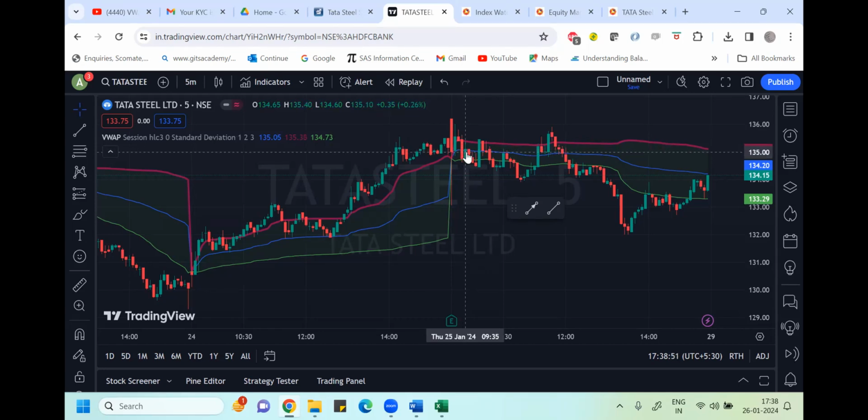So there's a possibility of the trend reversing. A green candle means there's a possibility that it might go up, so you cannot trust this candle. For it to fall, there should be a green, then a red. Like here you can see green and then red, and the closing of that is below the VWAP line.